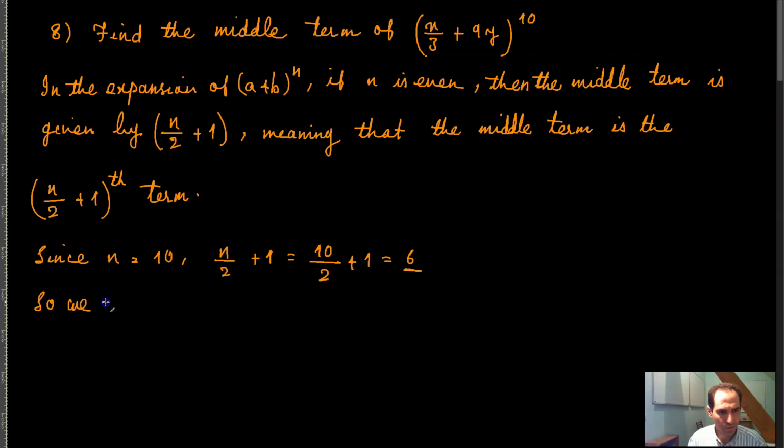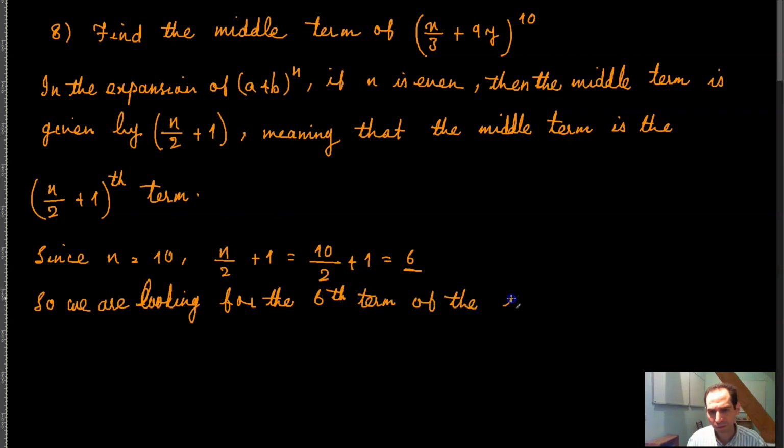So we are looking for the 6th term of the expansion, meaning that we are looking for t of 6.